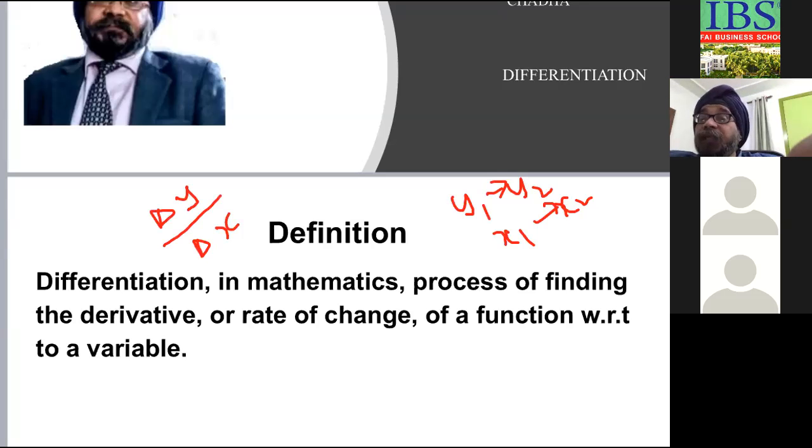It's just the rate of change of a function with respect to a variable. Commonly in differentiation, this delta is replaced by d. It's called dy by dx. It means the differential of function y with respect to function x. Clear? This is what we have to find out.